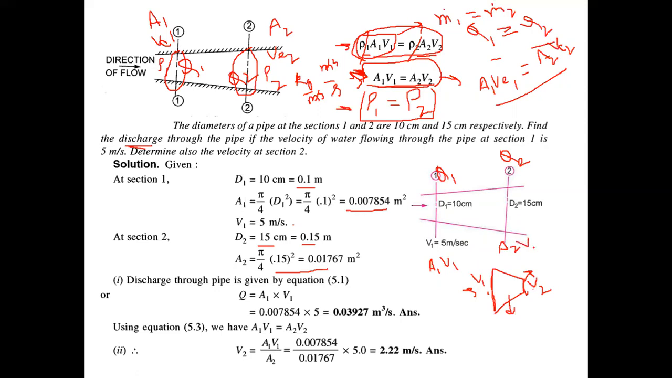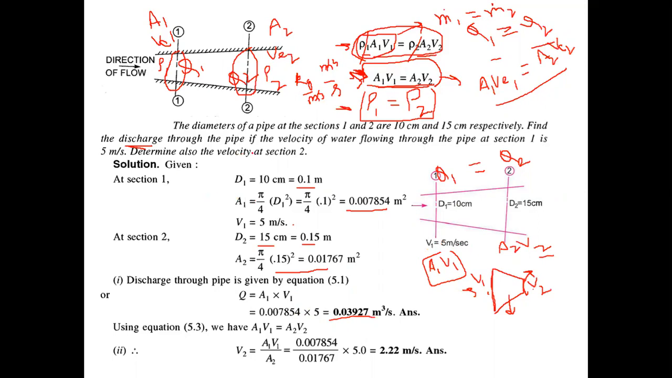Now you tell me which one I should use, A1 V1 or A2 V2. For calculating discharge, both Q1 and Q2 are the same, both are equal. So which expression should I use? A1 V1. Why A1 V1? Because both the parameters, velocity and area, are available here, but velocity V2 is not given. So therefore we should use A1 V1. Discharge at 1 is calculated, which is the same as the discharge at 2. So total discharge through the pipe is A1 into V1.